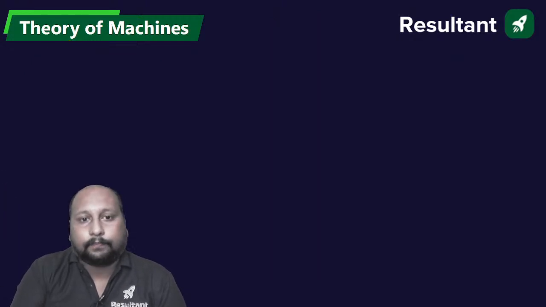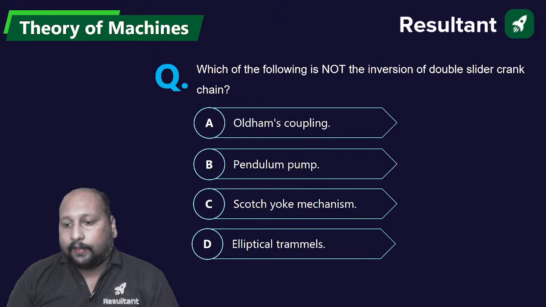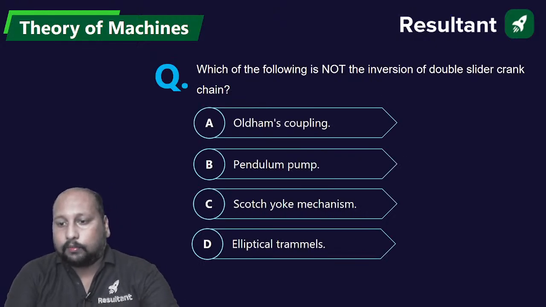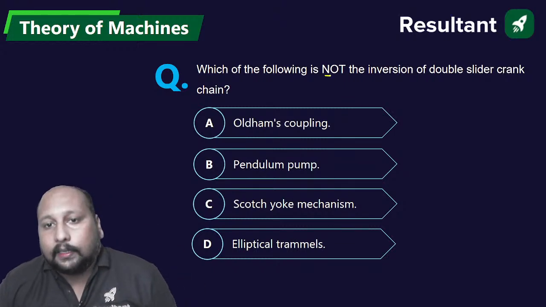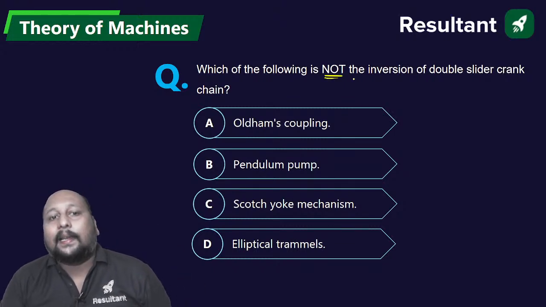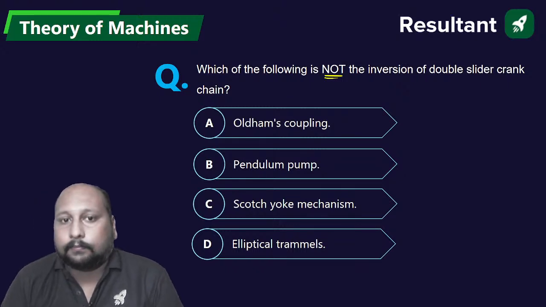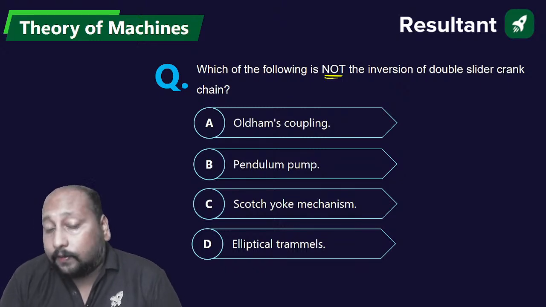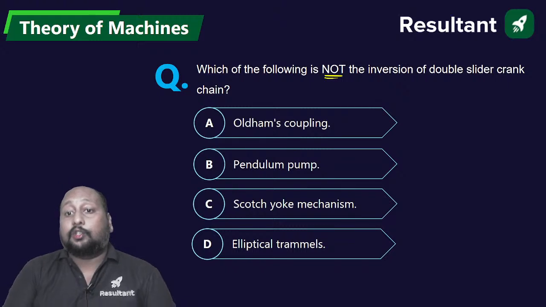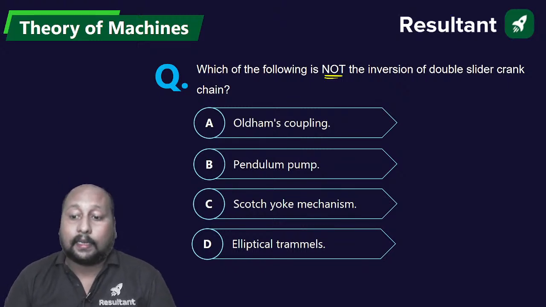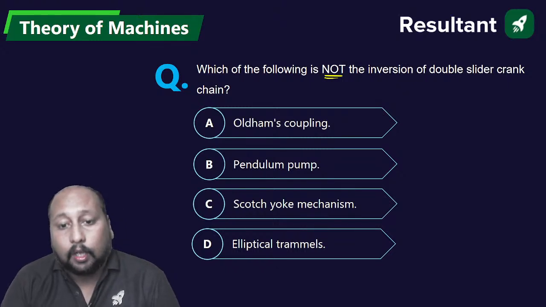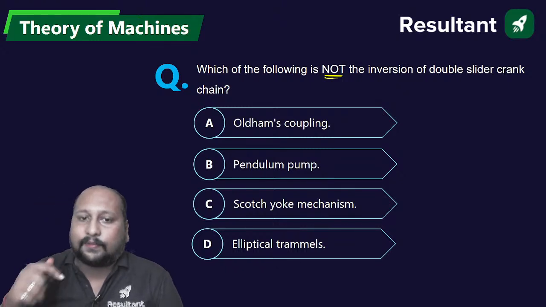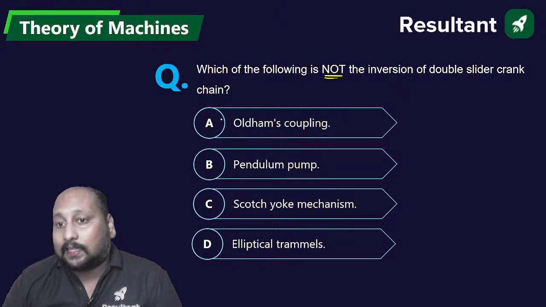Let's go to the next question. Very good, Negi, Shrinu, Mohammed. Which of the following is not the inversion of the double slider crank mechanism? Oldham, pendulum, Scotch-Yoke mechanism, or elliptical trammel? Just now we have seen Oldham's coupling is an example of a double slider.